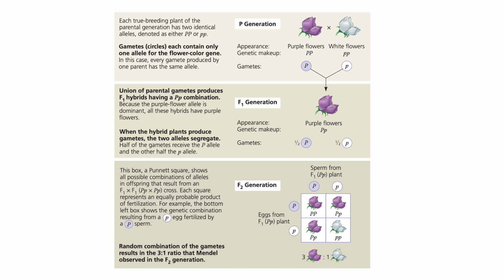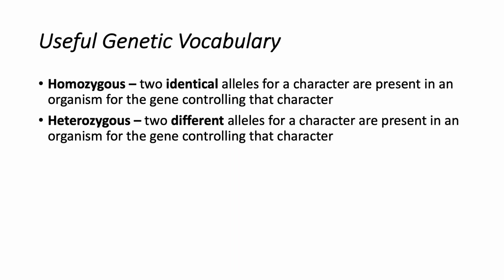So here, the F1 female is along the left side of the square with all the possible gametes from the other parent, here the F1 male along the top. The boxes represent the offspring resulting from all the possible unions of male and female gametes. So, other useful genetic vocabulary of Mendel's model are the following.